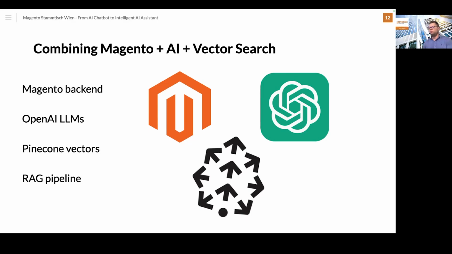And also we are using OpenAI, because with this, you can generate natural and conversational responses based on the retrieved data. And with this, basically, you can create a really powerful AI assistant that delivers accurate results with natural language interactions. And you can use this for every case. So we are not just talking about the catalog data. You can also synchronize basically everything with this vector search.